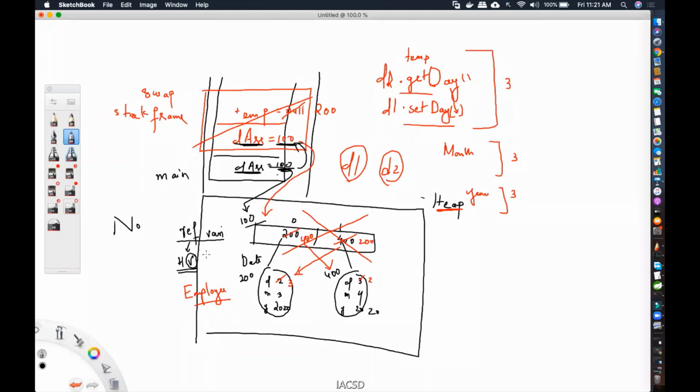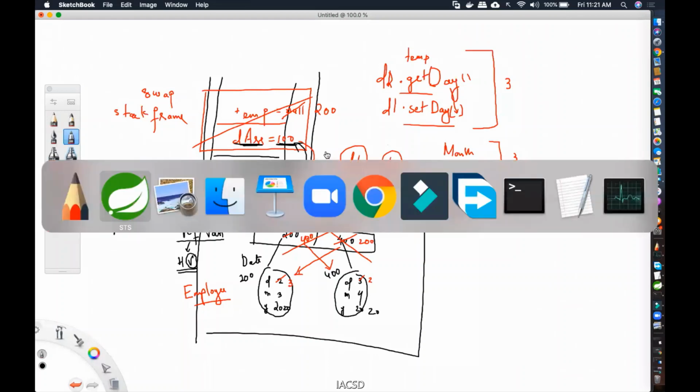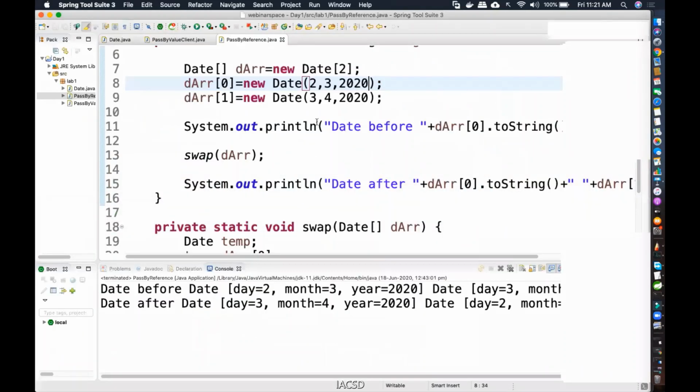Even though some people call this concept of using an array to swap as pass by reference, it's not reference. It is actually a hexadecimal value that is being copied into this. For the sake of simplicity, that's why I've used integers. Right, so we have the pass by reference.